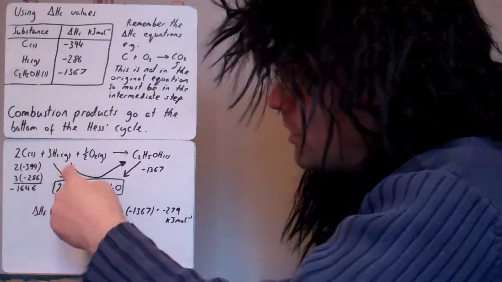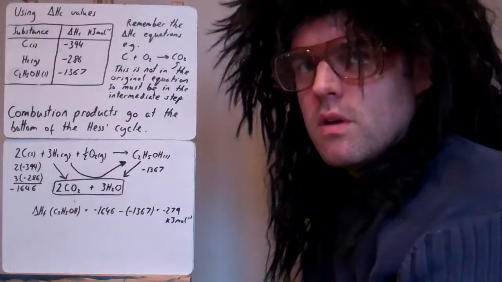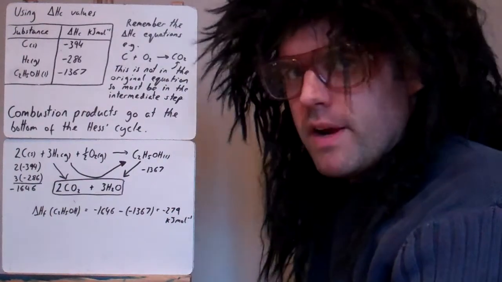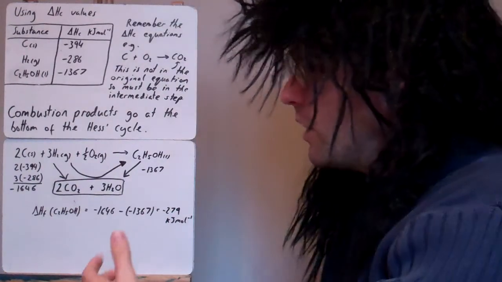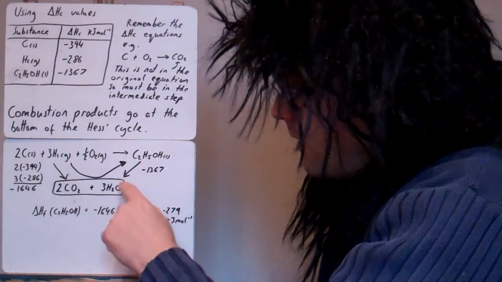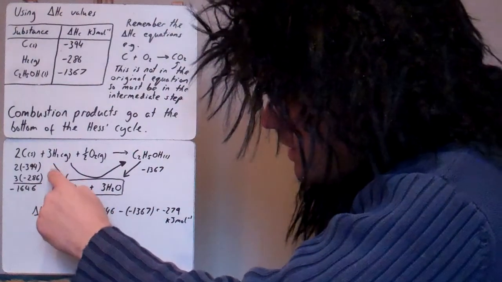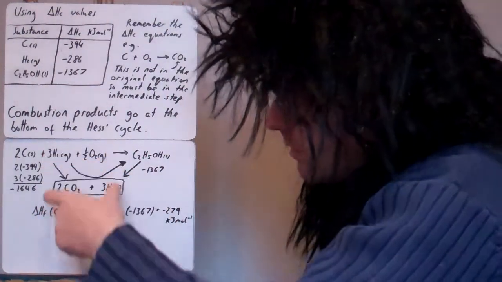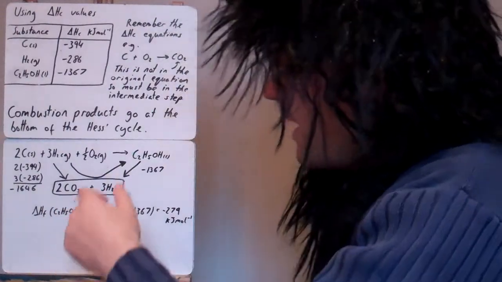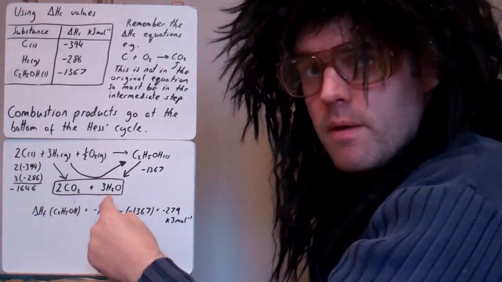When I combust hydrogen, I make water. If you notice, there's no value for oxygen here, and that's because you can't get an energy change for oxygen reacting with oxygen. It's not a reaction that occurs, so we can just leave that out, that's fine. And then here we've got ethanol, it combusts, it makes carbon dioxide and water. So these arrows here, this one and this one, are pointing down, because the reactions that we've got here are producing the things in the middle here.